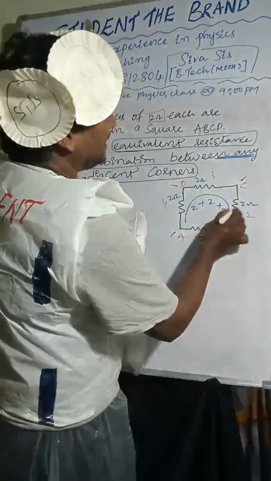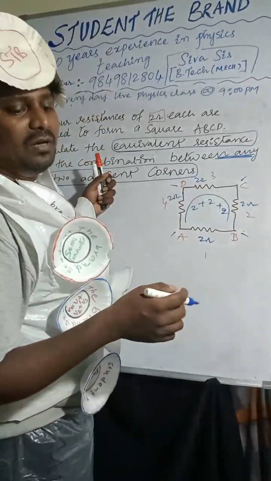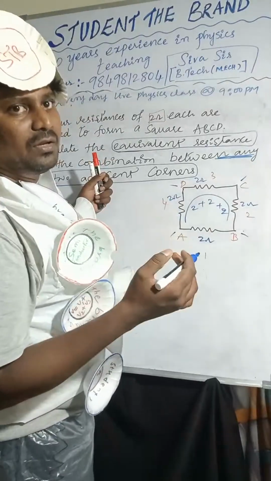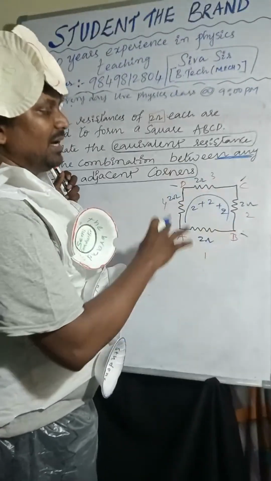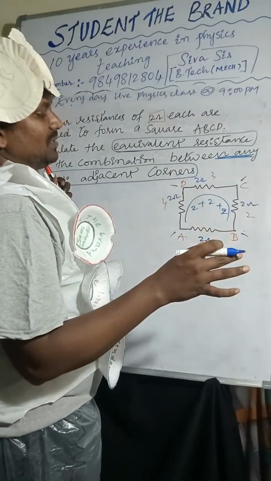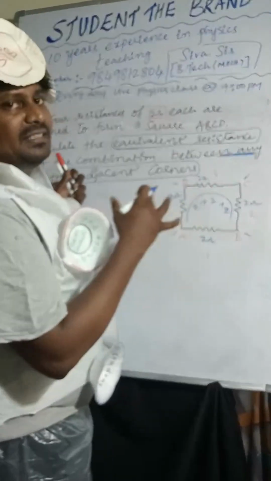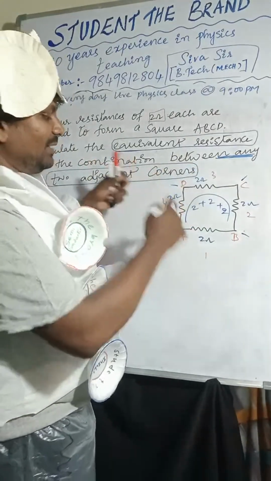Sir, how can you say these three are in series combination? According to the rule, if the current is the same throughout the path, throughout the resistors, then those are connected in series combination.